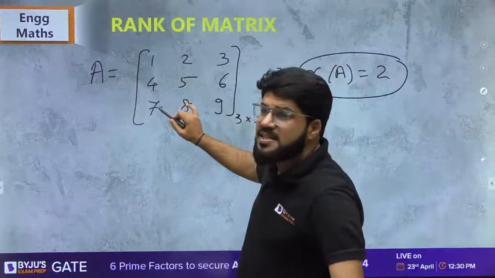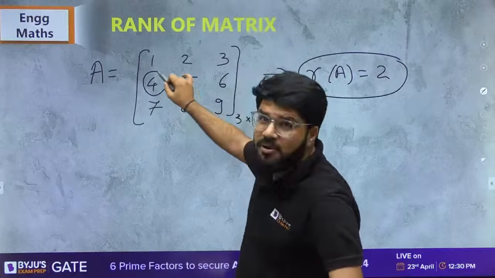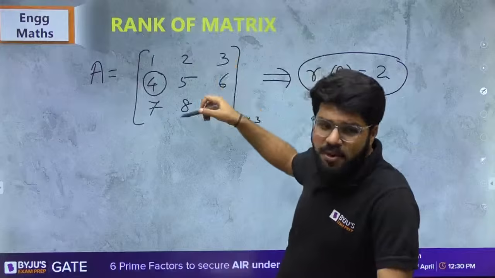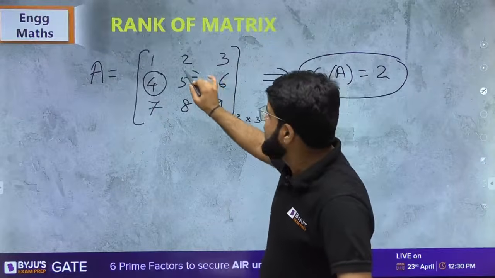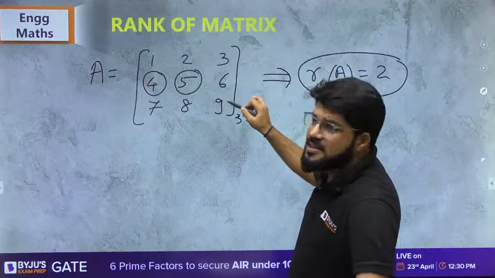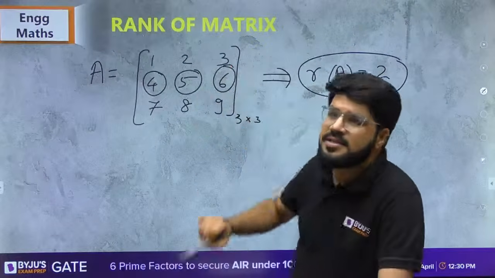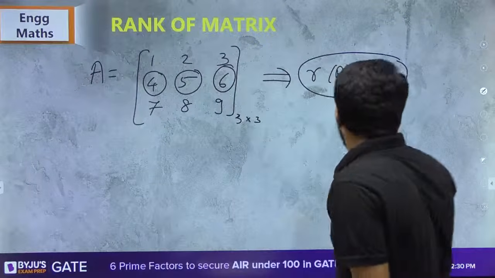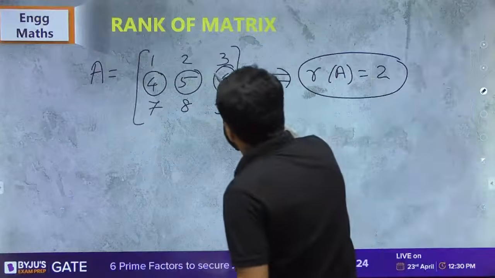1 plus 7, which is double of 4. 2 plus 8, add rows, matlab add all the corresponding elements. 2 plus 8 is 10, which is double of 5. Third पे आ जाएंगे. 3 plus 9 is 12, which is double of 6. So what is that you are getting? What is that we have got here?